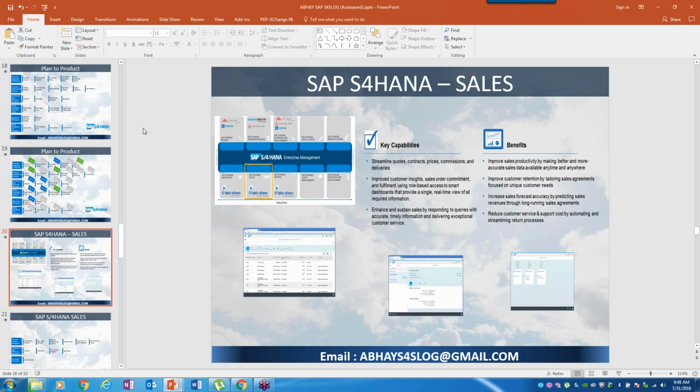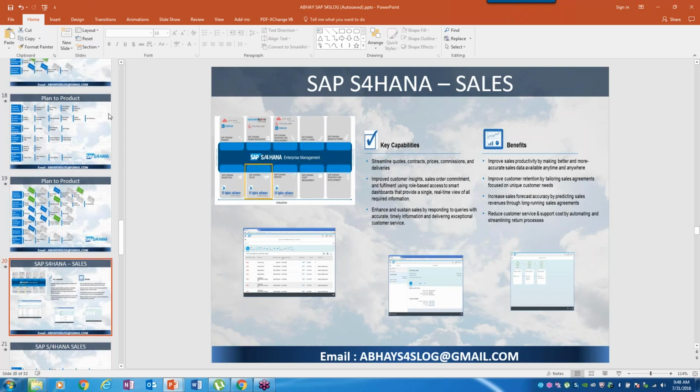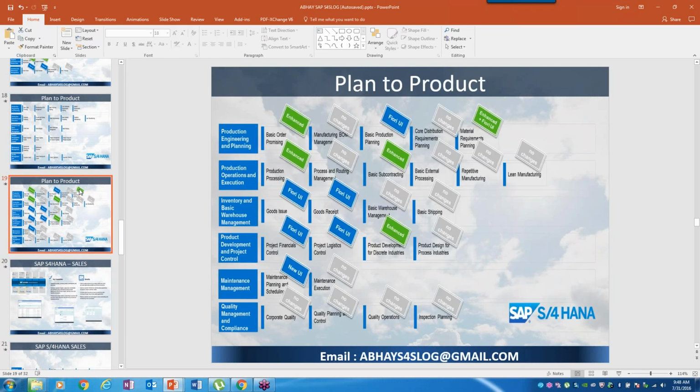What exactly is a UI? UI is Fiori, user interface. In maintenance management, you have a new UI, not Fiori UI. What is the new UI?